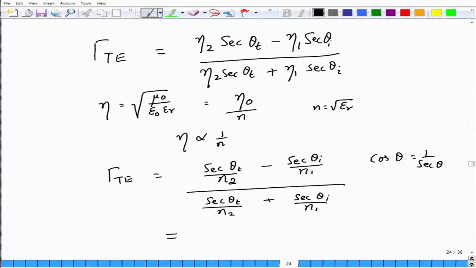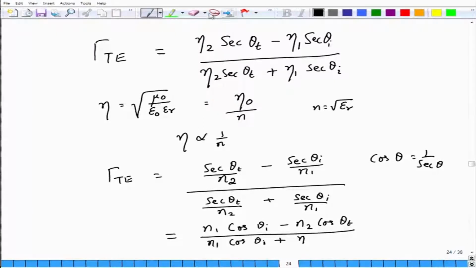I will leave this as a very small exercise for you to carry out, and the result will be very useful for us. The reflection coefficient will be written entirely in terms of the refractive index n of the first medium: n1 cos theta I minus n2 cos theta t divided by n1 cos theta I plus n2 cos theta t.